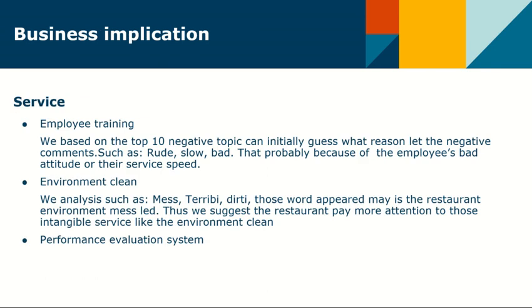Based on our analyzed result, we can know some business implications. We analyze this part from the following 2 aspects. They are service and financial. For the service part, at first, based on the top 10 negative topics, we can initially guess what reasons lead to the negative comments, such as the words rude, slow, bad. That is probably because of the employees' bad attitude or their service speed being too slow. Thus, we suggest the restaurant do some employee training before work. That can help the employees improve their service skills.